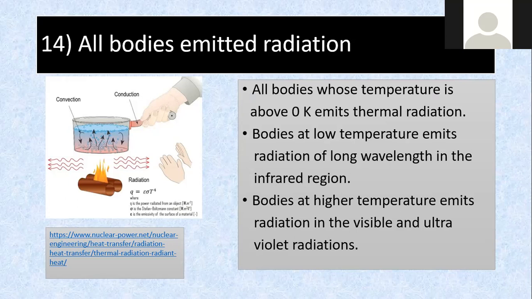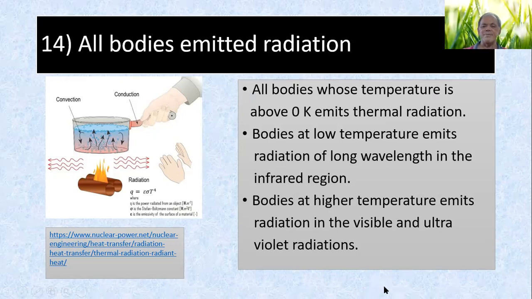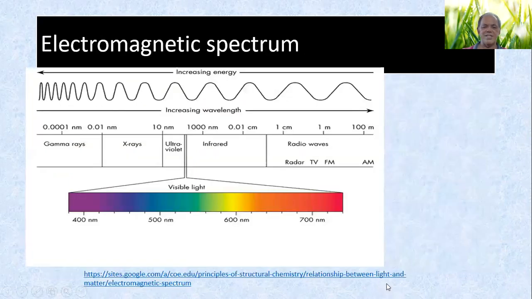So what's the difference between a body at low temperature and a body at high temperature? At higher temperature, the radiation given out is in a different region of the electromagnetic spectrum. Higher temperature, it carries more energy. There's nothing to understand here. Just memorize it. This is your SPM work, your electromagnetic radiation. That's your third semester work.